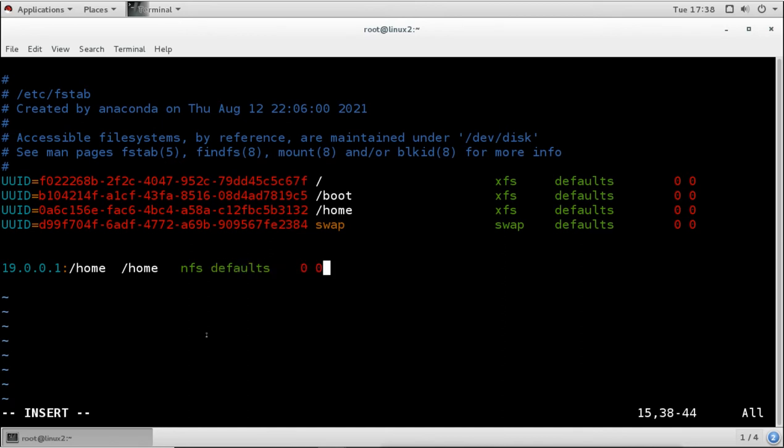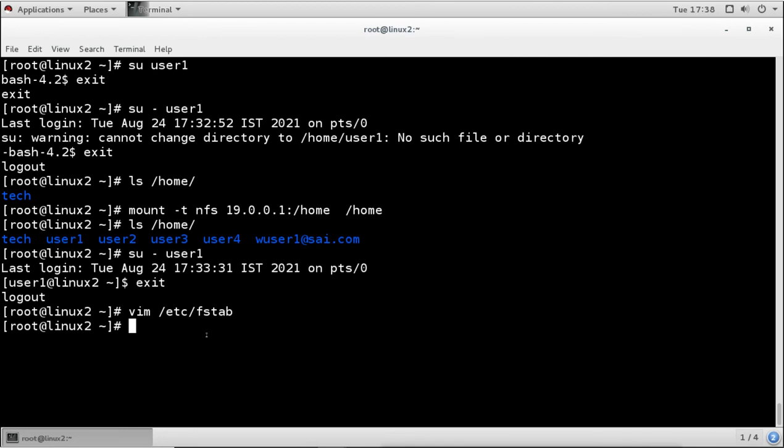So what will this do? It will make sure that whenever we reboot the system, it will always mount the home directory when it is required. So whenever the user tries to log in, it will get the home directory. Now this is the permanent mount, and if we want, we can also configure AutoFS for mount on demand. That means when the user logs in, it will get the home directory, and when the user is not logged in, it will not mount.